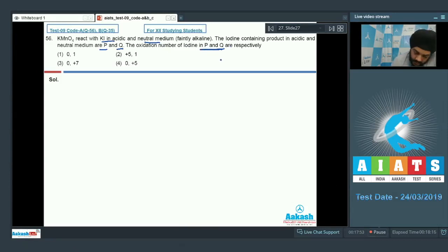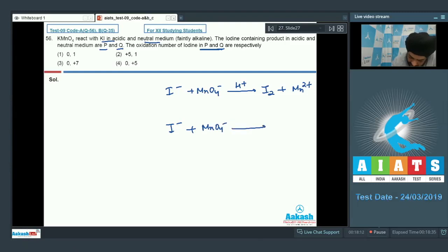So students, if we talk about the reactions, we have I minus reacting with MnO4 minus in the acidic medium. We have the formation of I2 and Mn2+. If we talk about the reaction of I minus with MnO4 minus in the presence of neutral or faintly alkaline medium, we are going to have the formation of iodate ions along with the formation of MnO2.